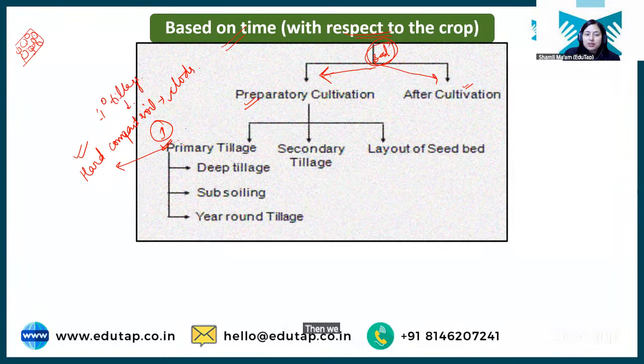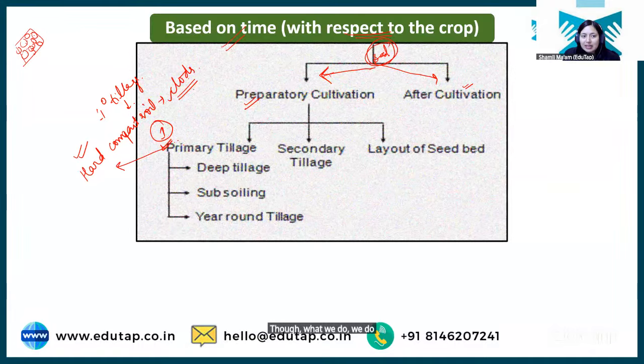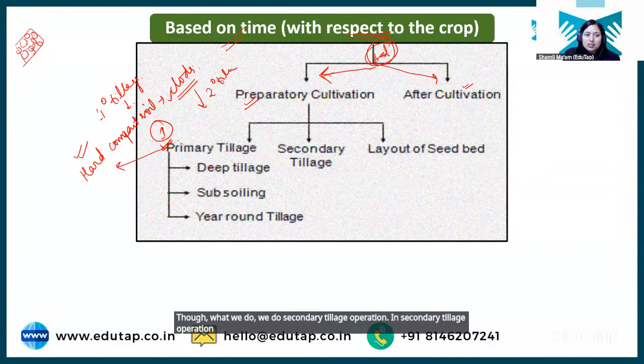Then we need to further break down these clods, because you cannot sow seeds over these clods, right? These clods need to be further pulverized. These clods need to be further fined down, right? So what we do is secondary tillage operation. In secondary tillage operation, basically these clods are converted into fine soil. ठीक है?